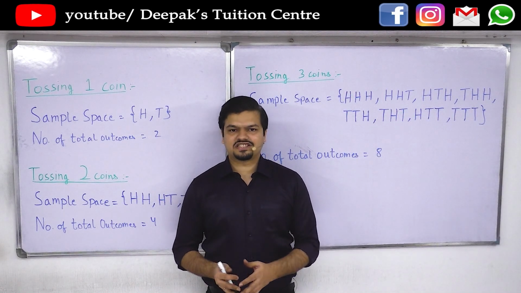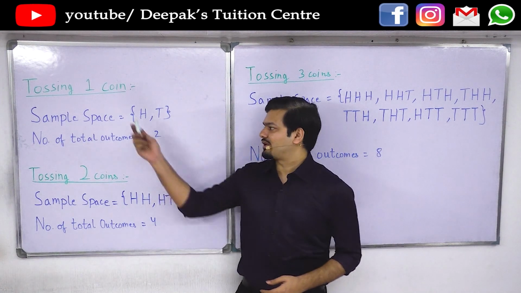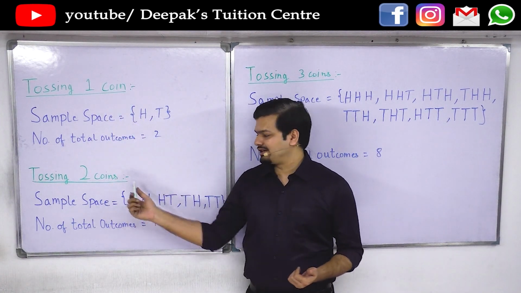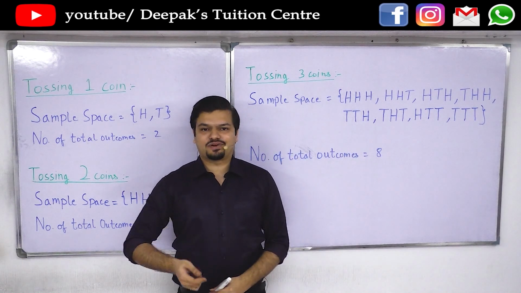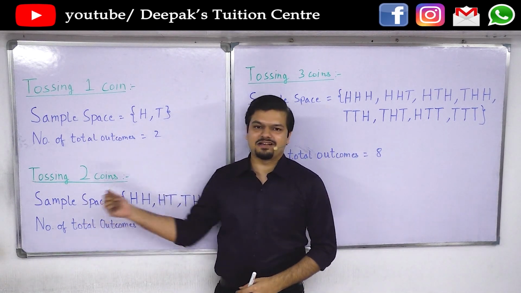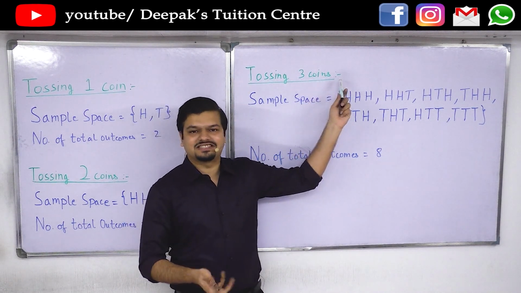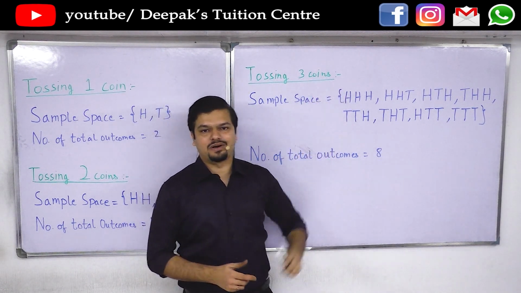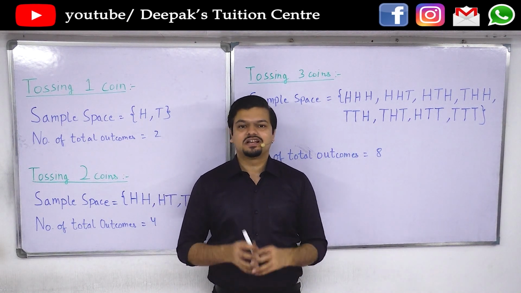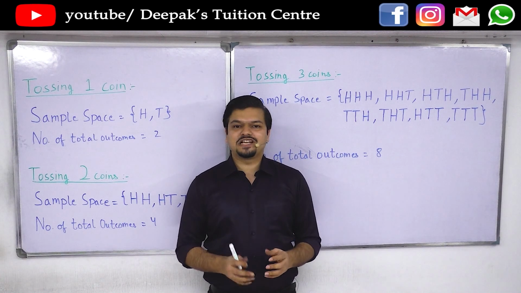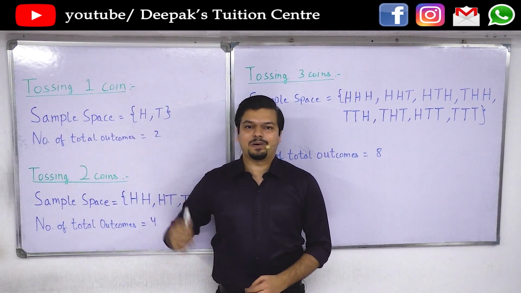Quite a lot of sums of the chapter are based on tossing of coins. Either the sum may have tossing 1 coin, tossing 2 coins, or tossing 3 coins. Or they may say that we have tossed 1 coin twice, that is the same as tossing 2 coins, or we have tossed 1 coin thrice, that is the same as tossing 3 coins. So every time you need to understand what the sample space is. Sample space means noting down all the options that are available for that particular event.